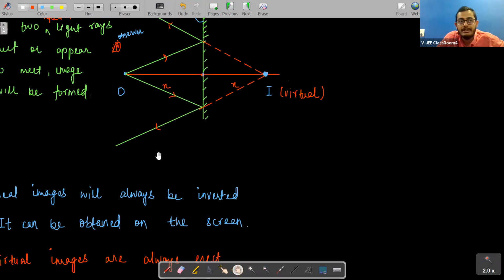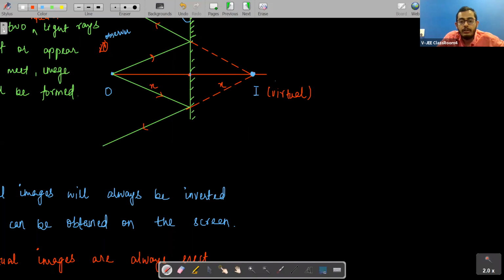Also, what happens here, students? Let us take an example. If you are standing in front of the plane mirror in your house, and you lift your right hand, what does the mirror show? It shows that you are raising your left hand, right? This is what a mirror does. So we say here